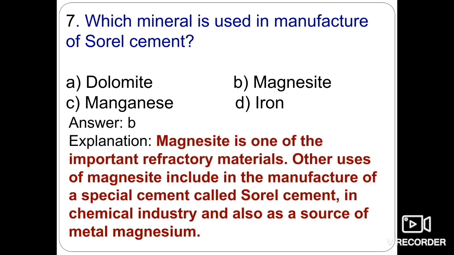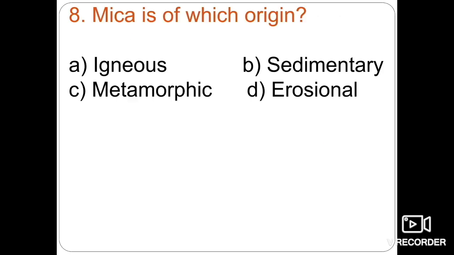So magnesite is one of the important refractory materials, and other uses of magnesite include the manufacture of the special cement that is called Sorel cement, use in chemical industries, and also as a source of the metal magnesium. If we talk about the occurrence of magnesite, a very well known magnesite mine is there in Almora district of Uttarakhand. So here option B is the right answer.